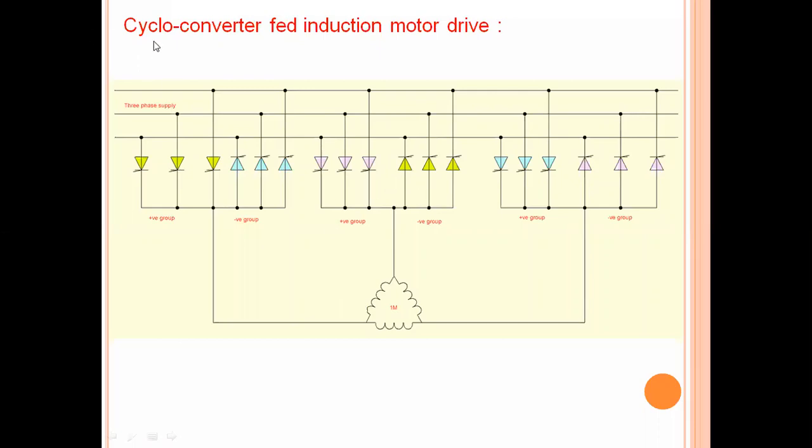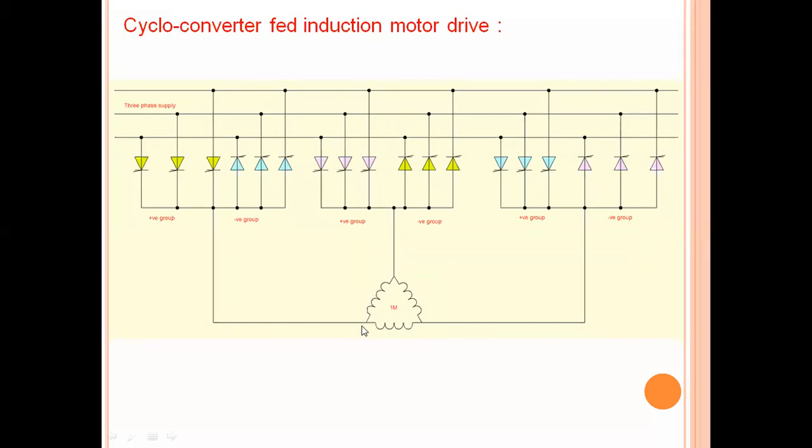Good morning, everyone. Today we'll see the concept of a cycloconverter fed induction motor drive. We know about the cycloconverter. A cycloconverter achieves variable voltage and variable frequency from a fixed voltage, fixed frequency AC supply. Here you can see the circuit diagram of a three-phase cycloconverter fed induction motor drive.